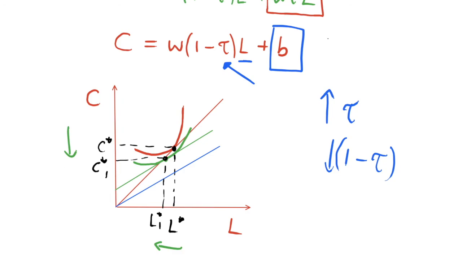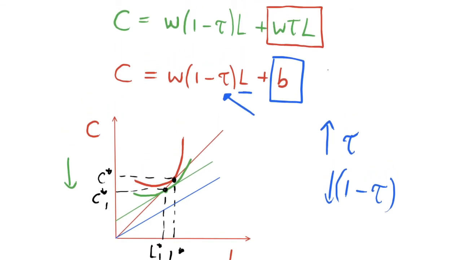So they would be able to, as we said, if we expanded out this term here, it's as if they don't have a tax, because we have C equals W, what am I doing here? Equal to WL minus W tau L. That's the expanded bracket, but we have plus W tau L. So if we get rid of these two, it's as if they don't have a tax at all, because it's all being rebated back to them.